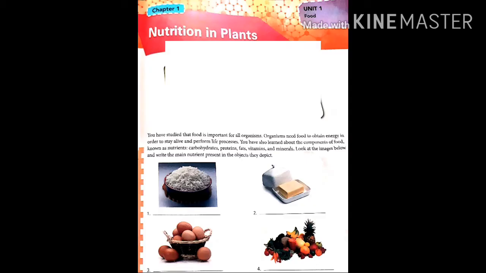Students, can you remember in class 6 we studied about the components of food which are known as nutrients? What are the main components of food? Carbohydrates, proteins, fats, vitamins and minerals. These are the main 5 components of the food. Now look at the images and write the main nutrient present in the food objects.